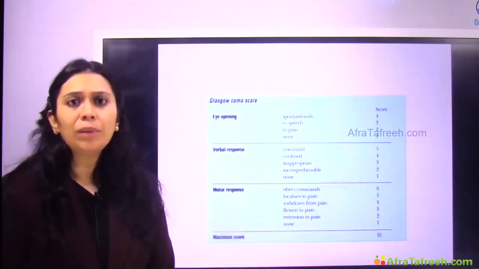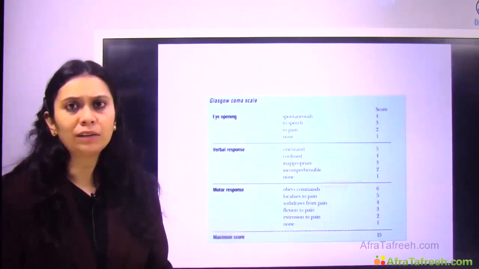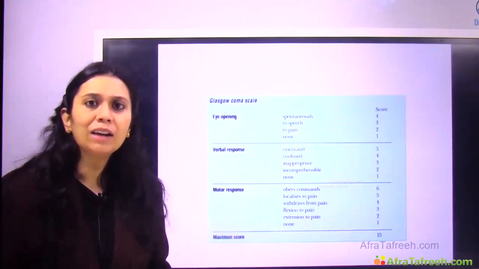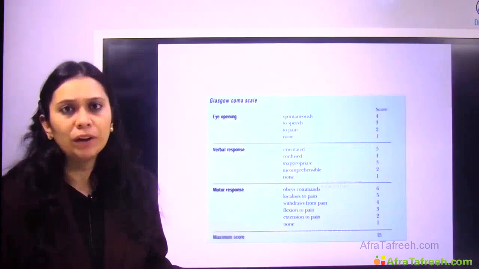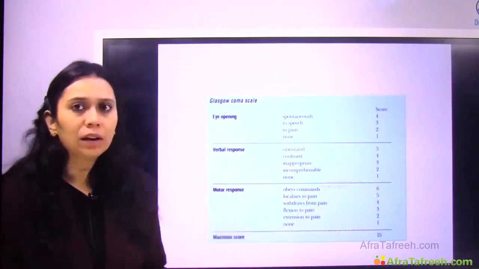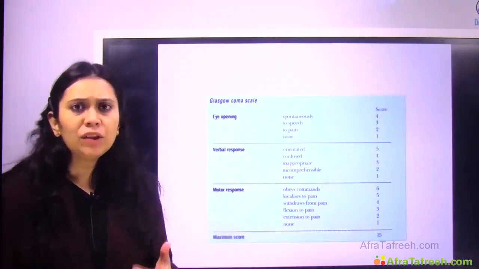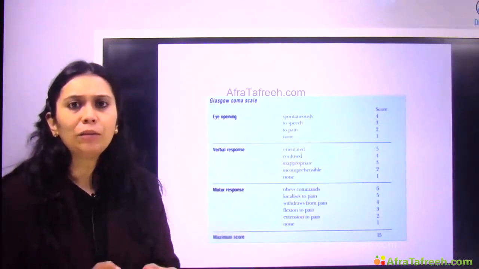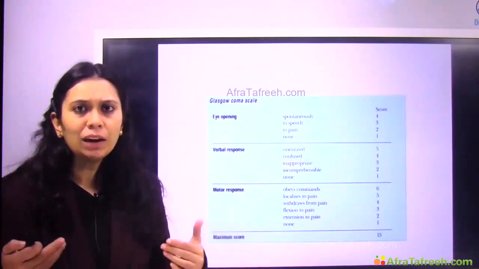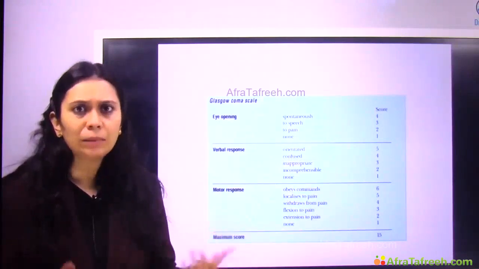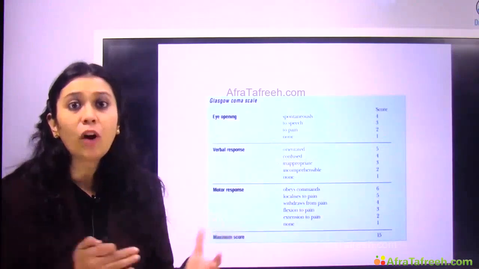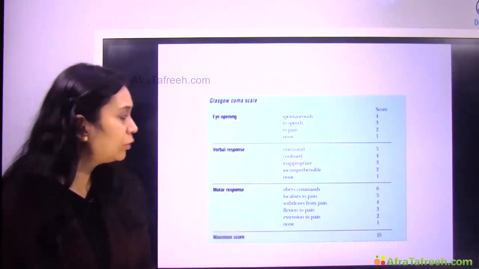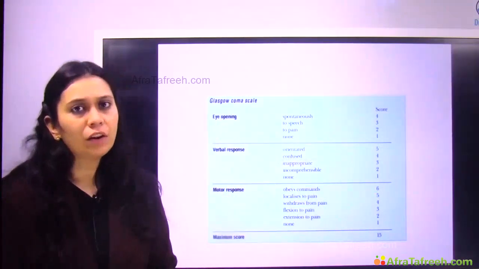Then inappropriate talking. The patient is talking nonsense. He's not saying sense. He's not giving an answer to my question. He's just talking inappropriately. Then we give 3. Then if the patient is trying to say something but cannot comprehend it, cannot make a sentence out of it, we see that the patient is trying to give us some information, but he cannot form a sentence for that information. He is incomprehensible. Then we call it 2. And no verbal response, then of course 1.